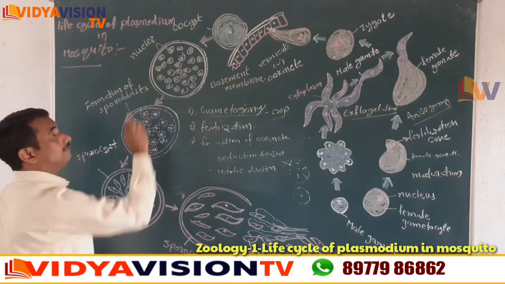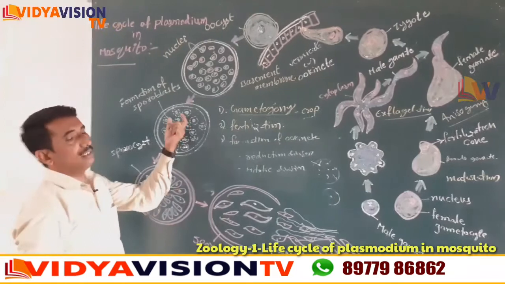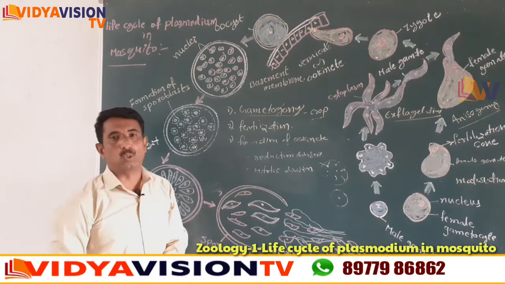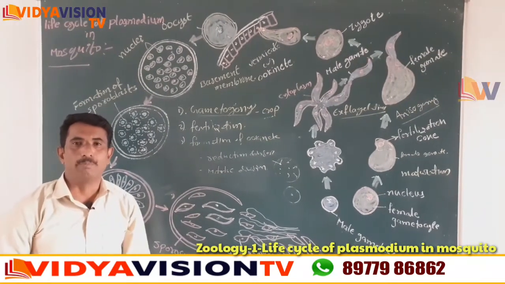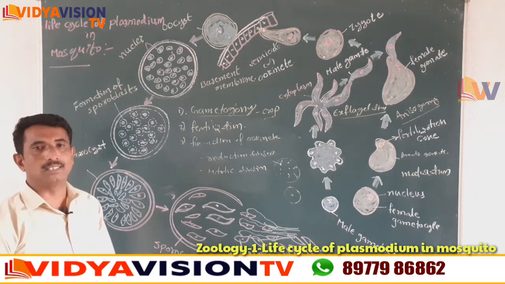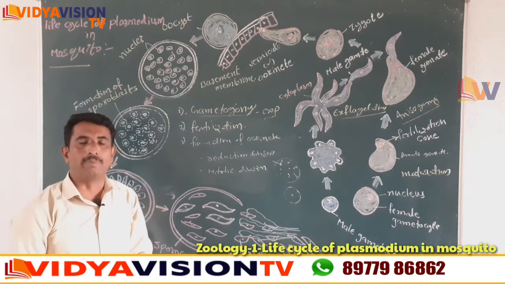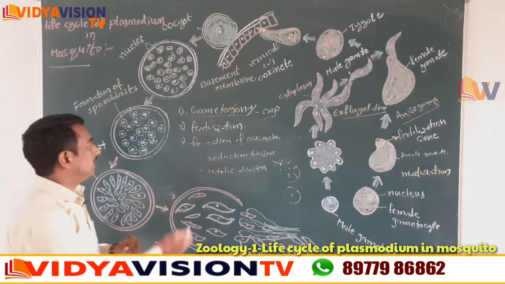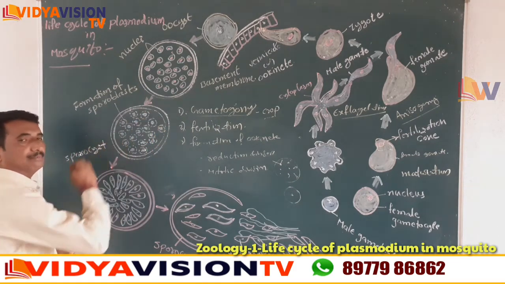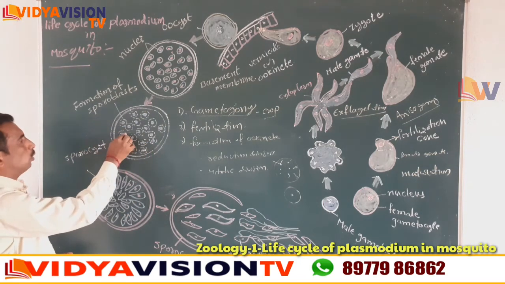These daughter nuclei are called the sporoblast. The nucleus of the sporoblast again divides into many daughter nuclei. Then the cytoplasm of the sporoblast also divides into many cytoplasmic bits. Each nucleus is enclosed by one cytoplasmic bit, and these form sporozoites.